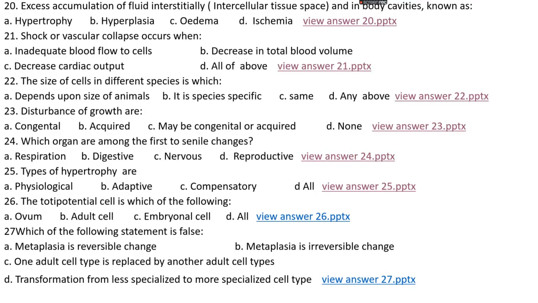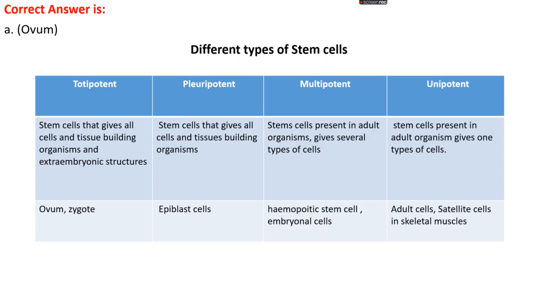Okay. Question number 26. Totipotent cells are which of the following? Option A, ovum. Option B, adult cells. Option C, embryonal cells. Option D, all. The right answer is option A, that is ovum. Let's see the different types of stem cells. There are four types of stem cells: totipotent, pluripotent, multipotent, and unipotent.